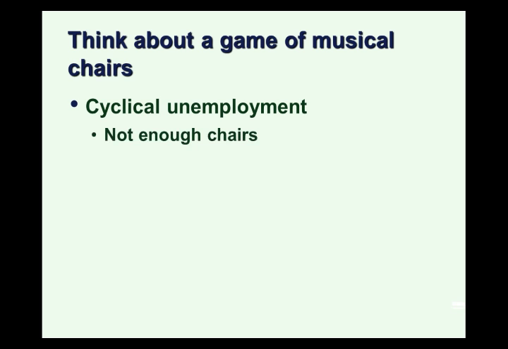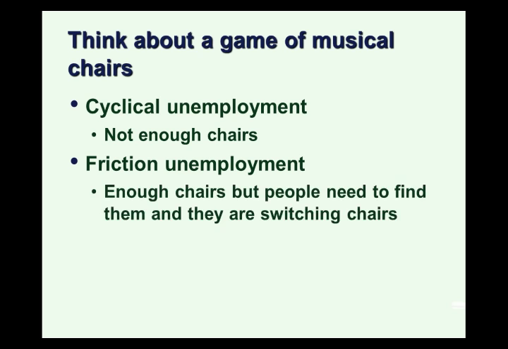We can think about the types of unemployment as a game of musical chairs. Cyclical unemployment is a true game of musical chairs. There are not enough chairs. There are more people than chairs, and some people are left standing while others are sitting down. Frictional unemployment, there are enough chairs, but people need to find them, and they are switching chairs.